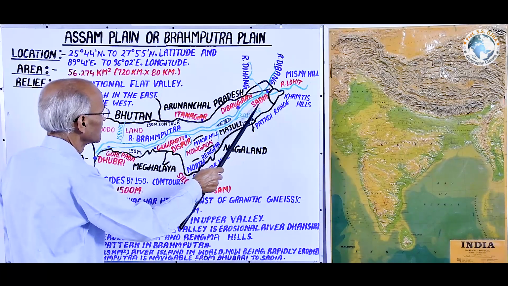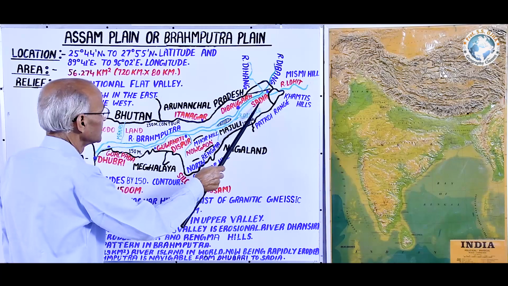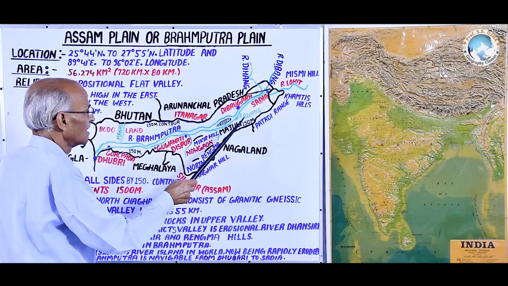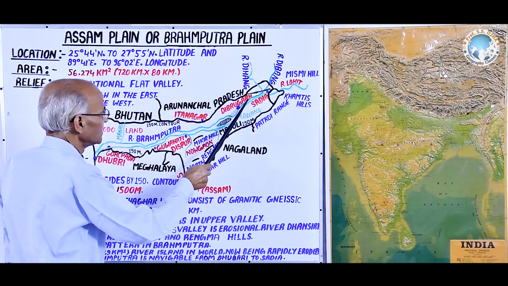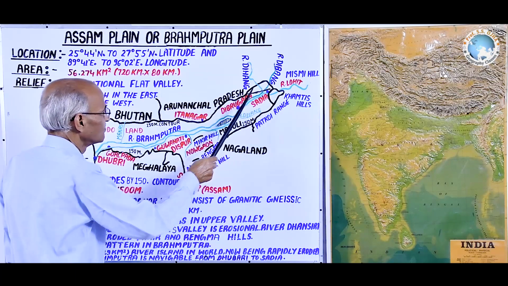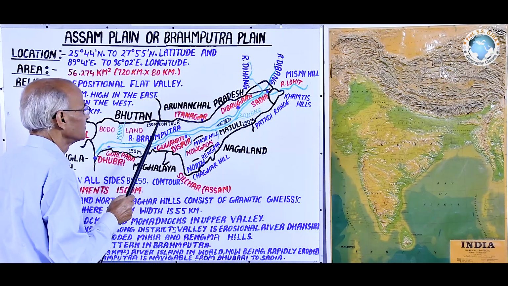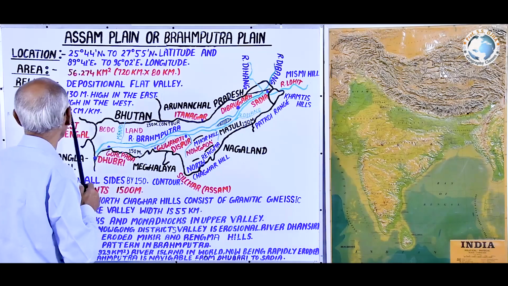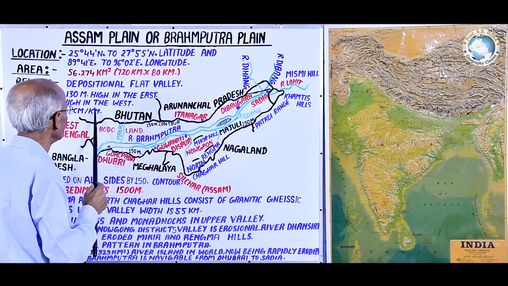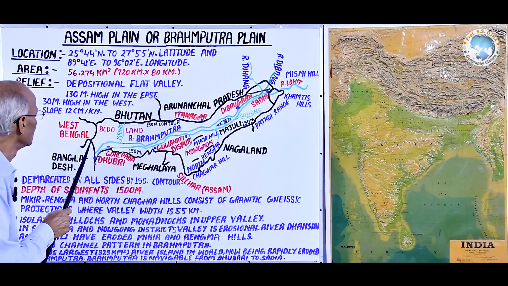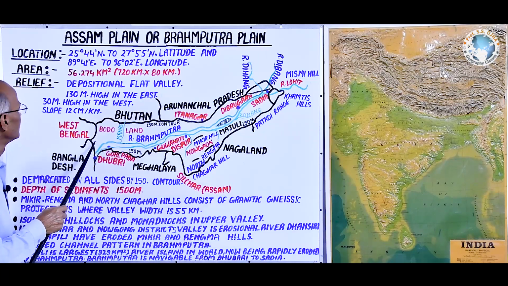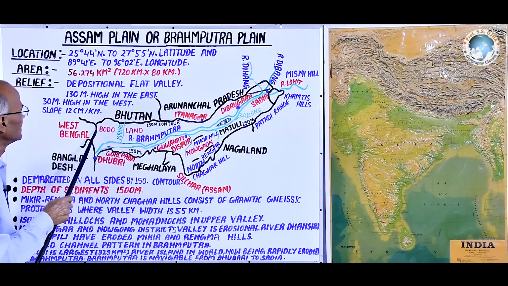In the eastern part, its general height is 130 meter, although in the extreme it is bound by the 150 meter contour line, and 30 meter high in the west. In the western part, as we have discussed, it is about the 30 meter contour line.